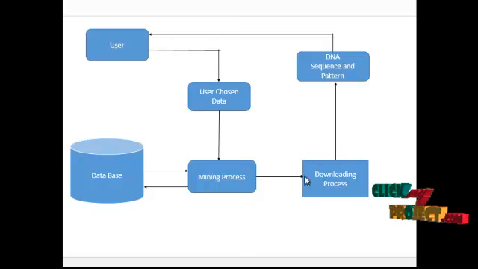Another process is the download process. The download process is used for the mining to fetch the string related information from the database. The information is fetched by the mining process, and this process can view all of the string information in the database. The user can download this string information. And the next is DNA sequence pattern fetching. The download process can be completed.